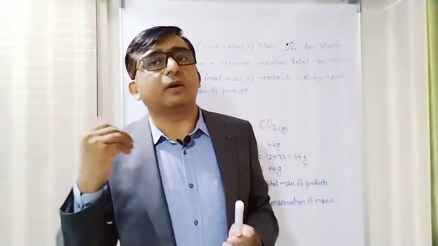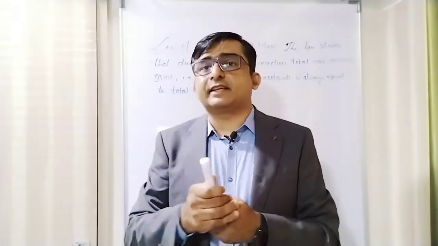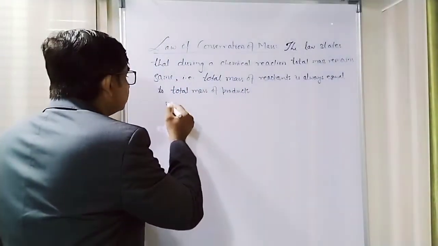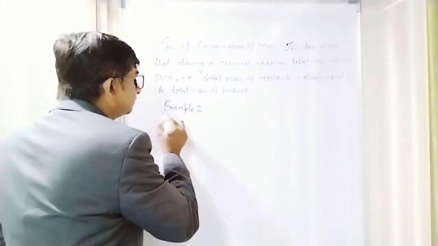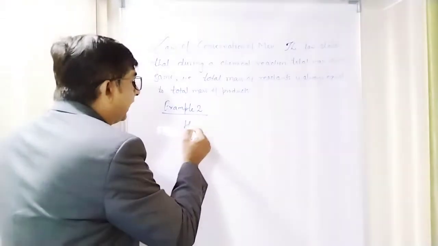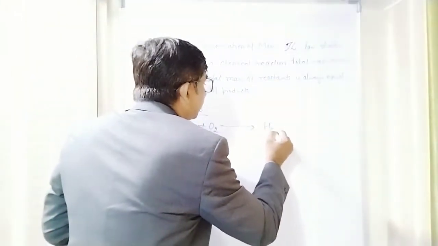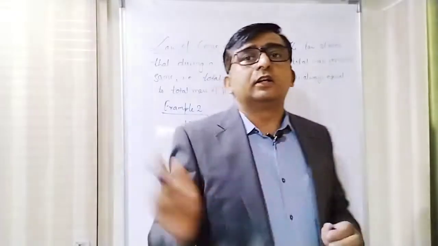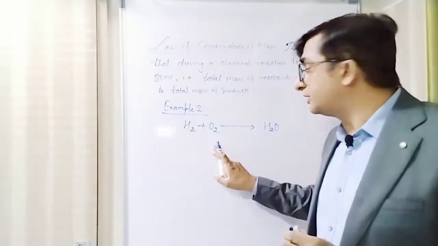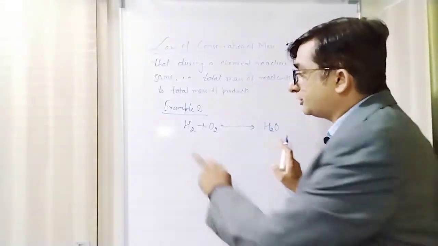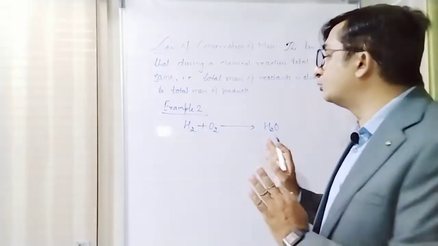Okay, so let's see one more example. Example 2, the second example. Here I am reacting hydrogen with oxygen so that it will form water. First of all, you should know that the reactants are hydrogen and oxygen and the product is water. So first of all, you should know the reaction properly, what reacts and what it forms.